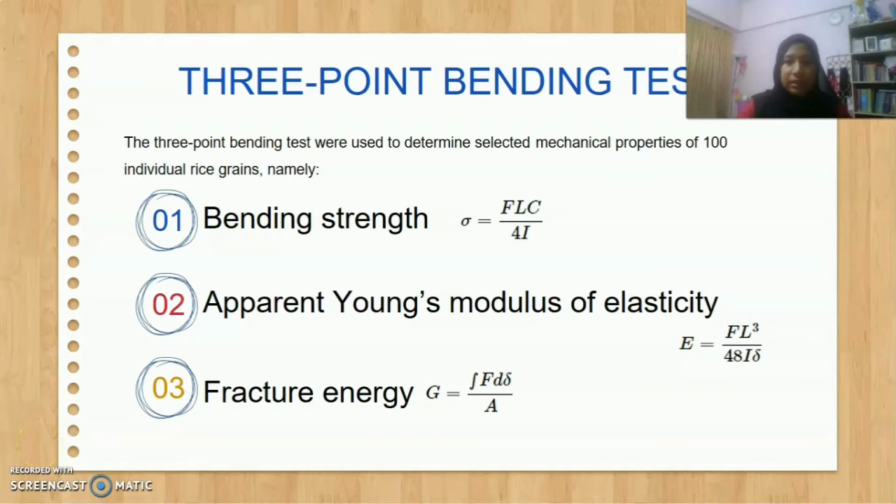The 3-point bending test was used to determine selected mechanical properties of 100 individual rice grains, namely, first, bending strength, second, apparent Young's modulus of elasticity, third, fracture energy. And this is the equation that we use in the test.